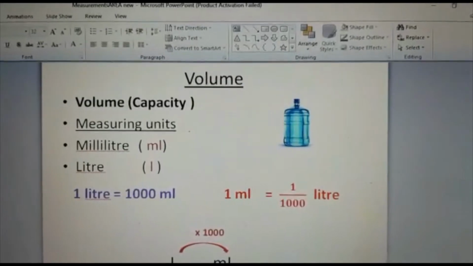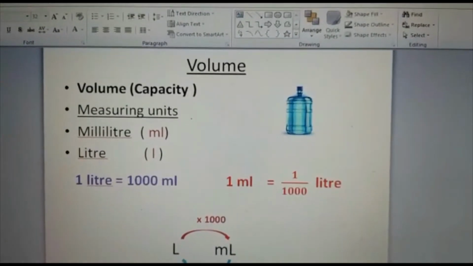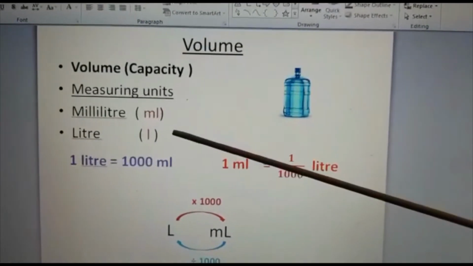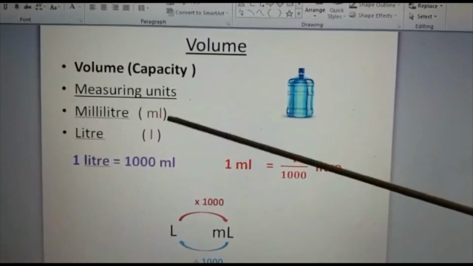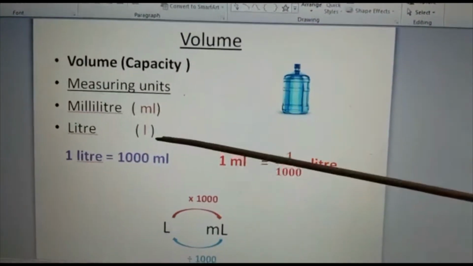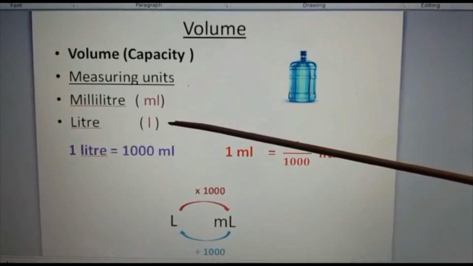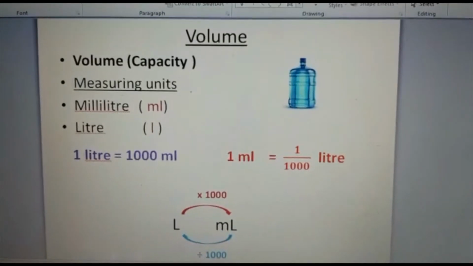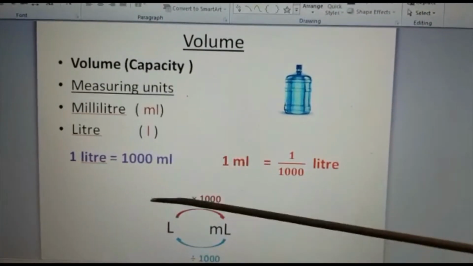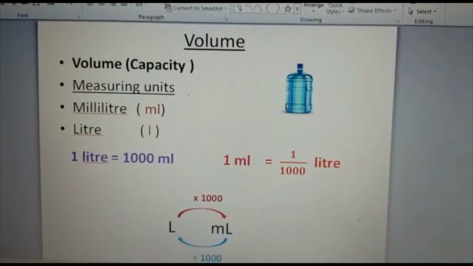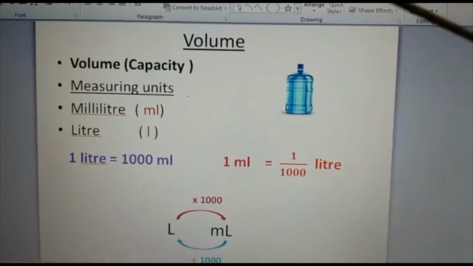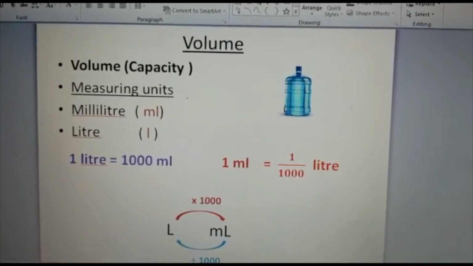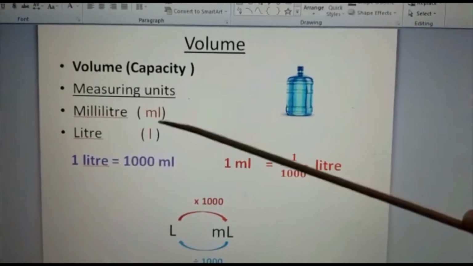So it depends. Small quantity we will measure using milliliter, and larger quantity we will measure using liter. Okay, so here also, same like mass, you are only using two units, milliliter and liter. And again here also the conversion is the same. That is what I said, you first go through that introduction video, the first one which I have uploaded for length. All these things come in the same way. Only for length we are dealing with four measuring units. For mass and for capacity we are only using two. For mass it is gram and kilogram. For capacity it is liter and milliliter.